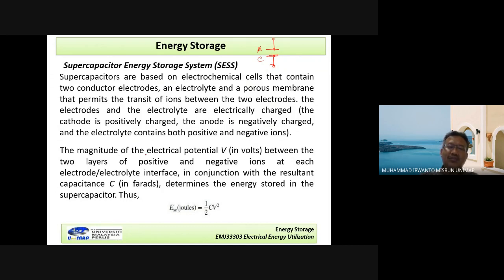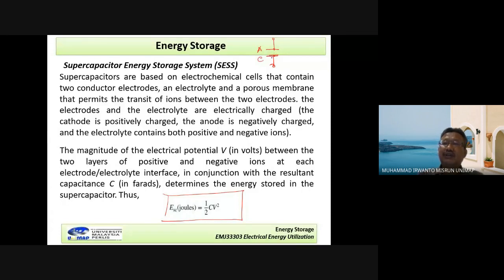The magnitude of the electric potential V involved between the two layers of positive and negative ions at the electrolyte interface, in conjunction with the resulting capacitance C in farad, determines the energy stored in the supercapacitor. The energy of a supercapacitor is given by 1/2 CV squared. We can understand from this.